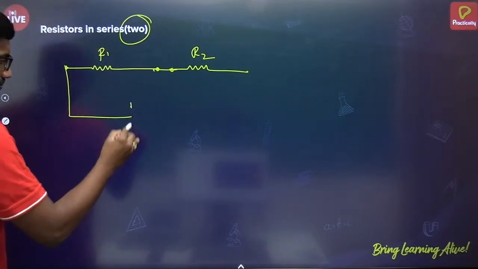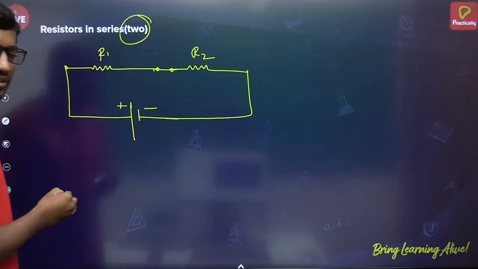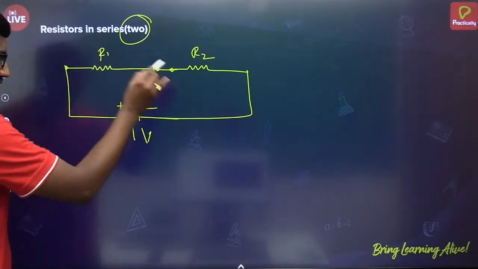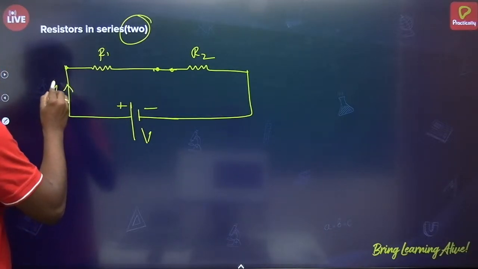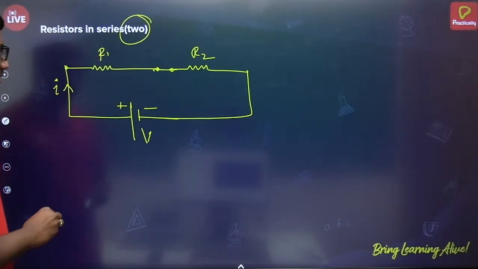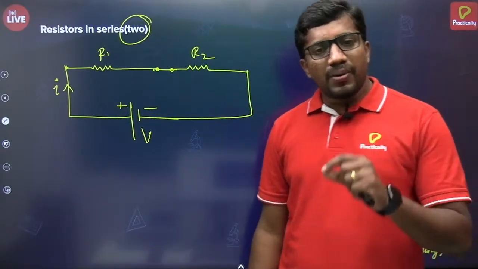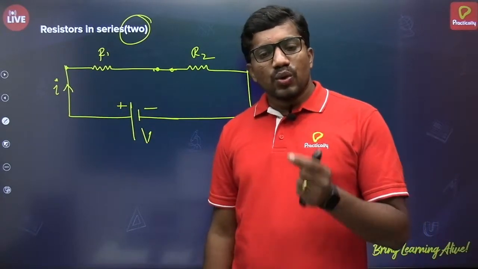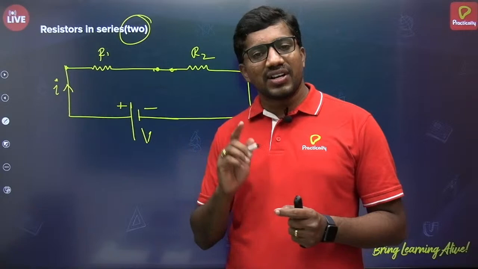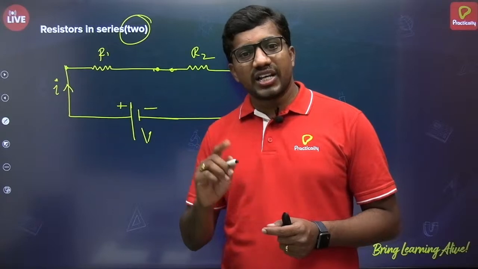Now let these two be connected to a voltage source having voltage V volt I am taking. As it is a closed circuit, I amount of current will flow through the circuit. So here comes the important point. In series connection, remember, voltage will be divided, whereas current through each resistor will remain same. Current through each resistor will remain same, whereas voltage will be divided.